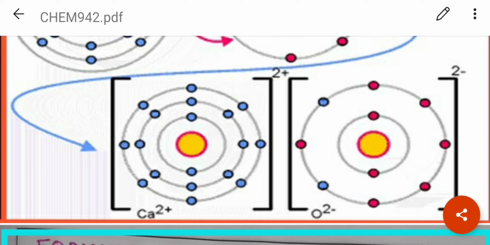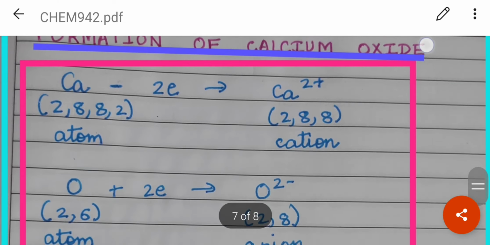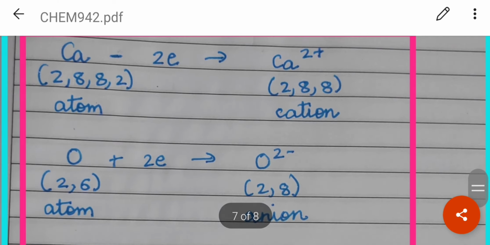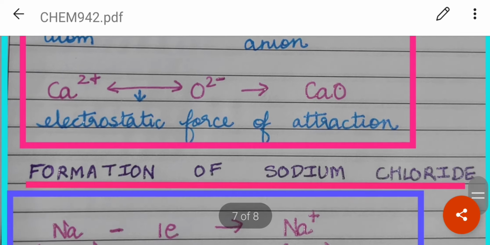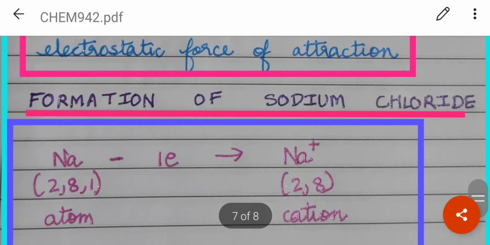So these two ions are held together by electrostatic force of attraction, as you can see here. This is the formation of the calcium ion, this is the formation of the oxide ion, and they are held together by electrostatic force of attraction.